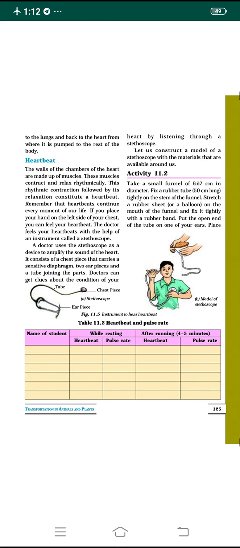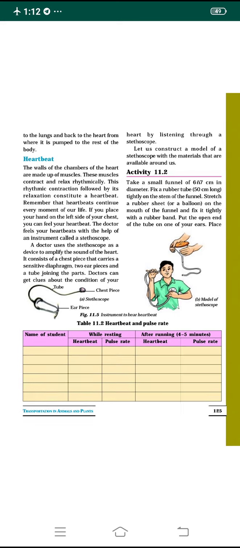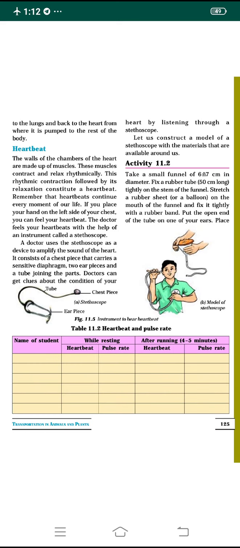These muscles contract and relax rhythmically. This rhythmic contraction followed by relaxation constitutes a heartbeat. We must remember that heartbeats are continuous, every moment of our life, till our last day. If we place our hand on the left-hand side of the chest cavity, we will feel our heartbeat. A doctor feels our heartbeat with the help of an instrument called a stethoscope.